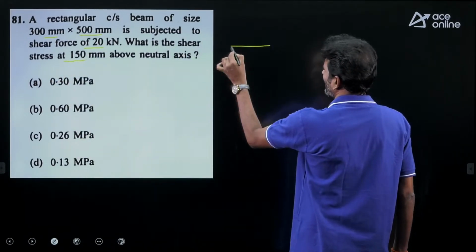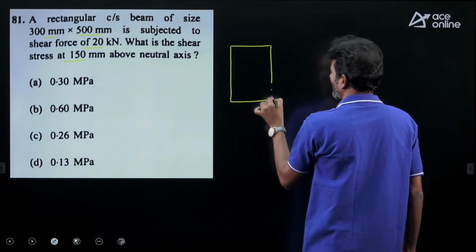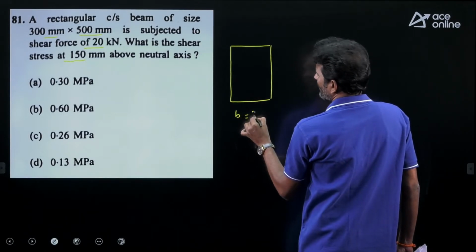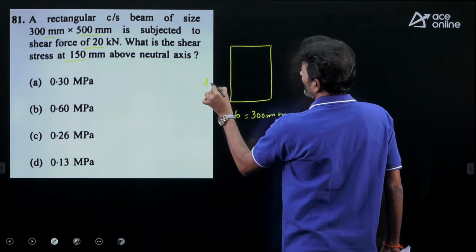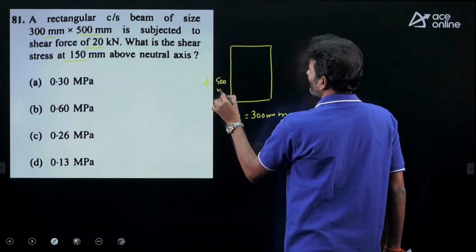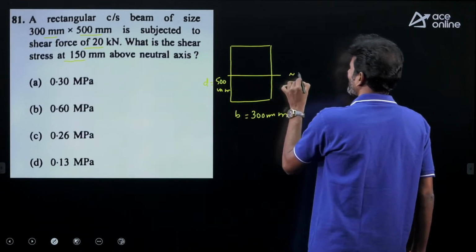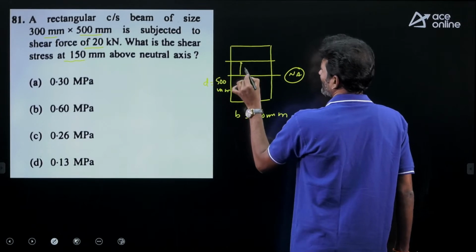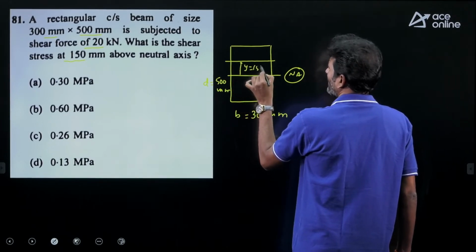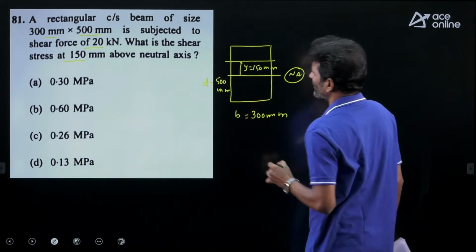Given cross-section, it is a rectangular cross-section having the dimensions B, given as 300 millimeters, and D, given as 500 millimeters. Let's say this is the neutral axis. One layer we need to select. This is the layer that is at a distance of 150 mm, clearly mentioned. Here we need to find out the shear stress.